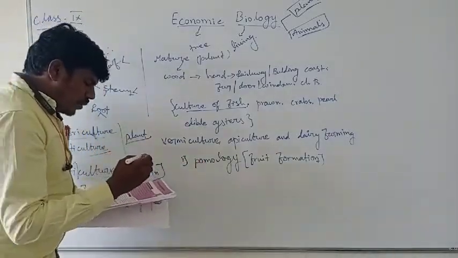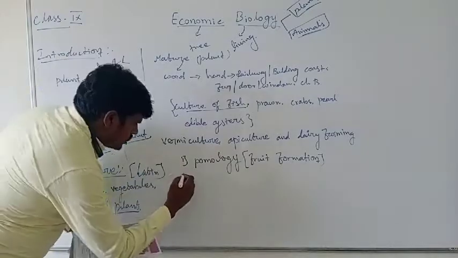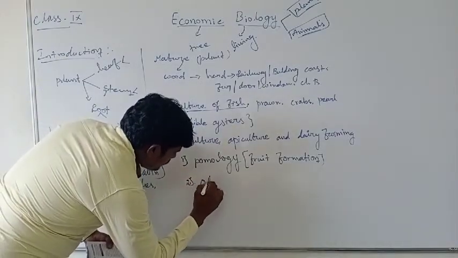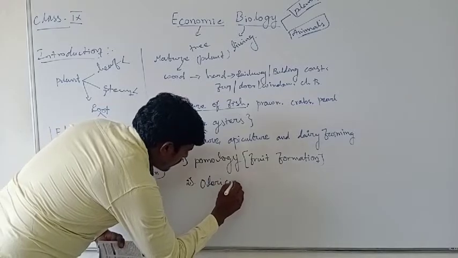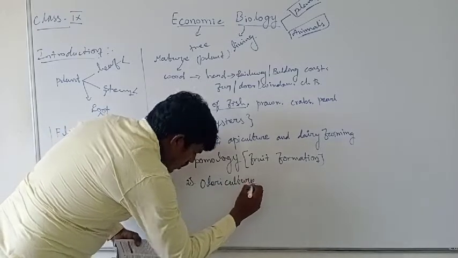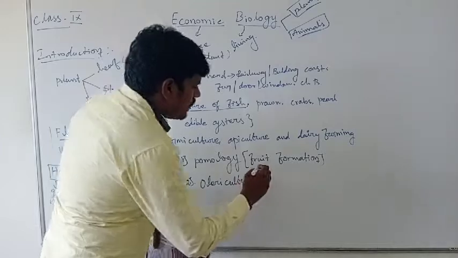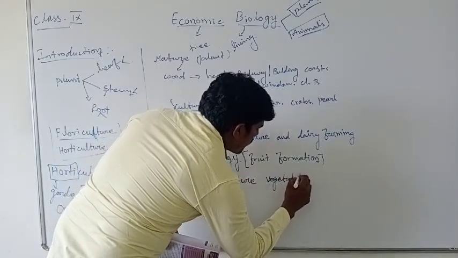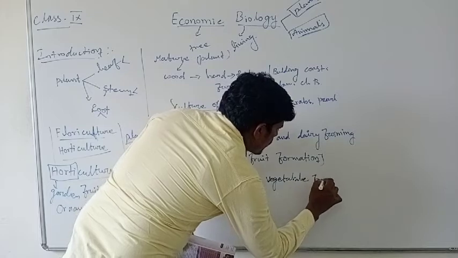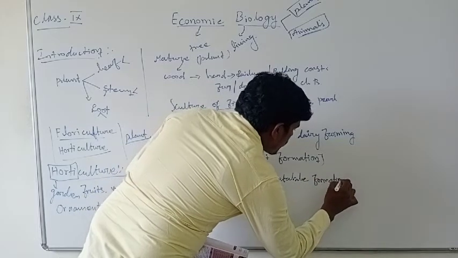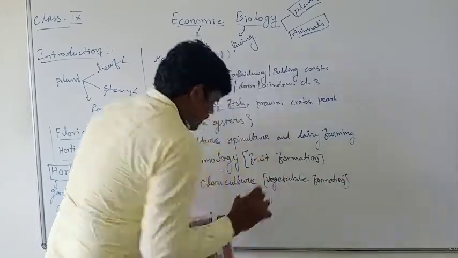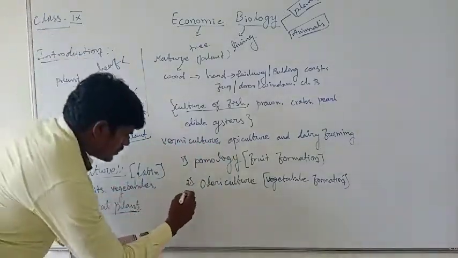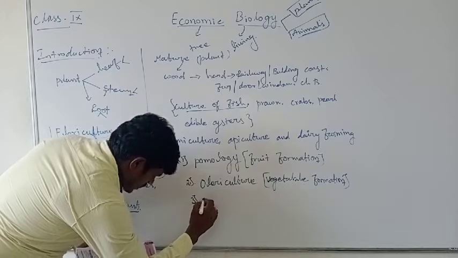And the second one, olericulture. Olericulture means vegetable formation. And the third one, floriculture.